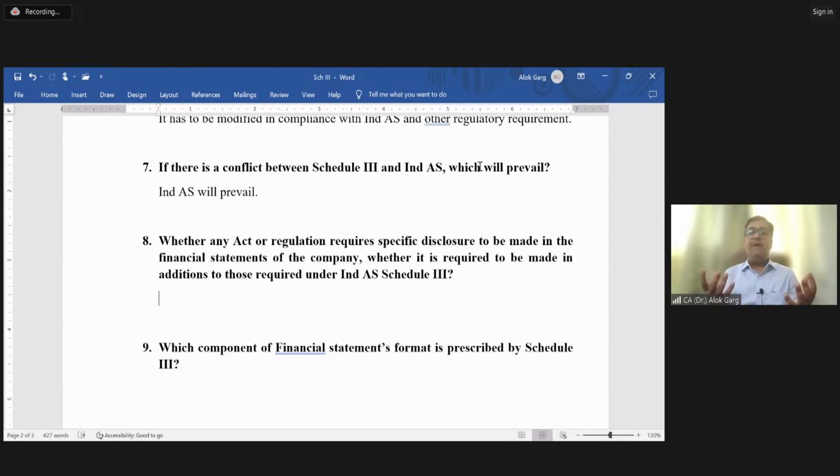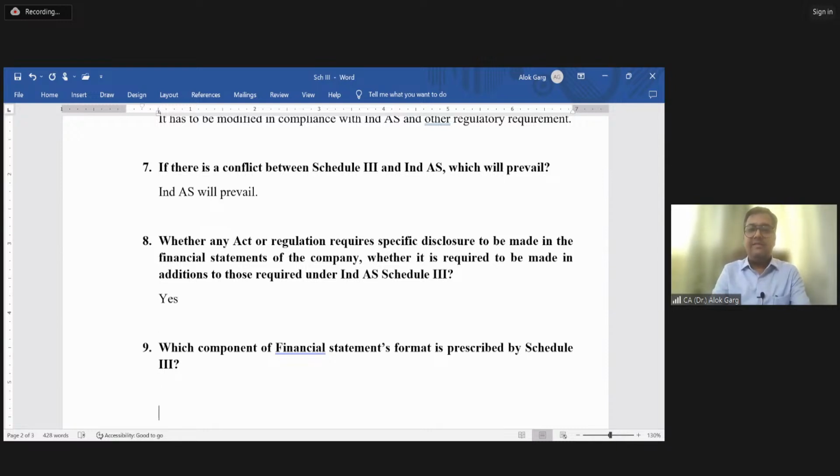You have to apply the rule of harmonious construction. Okay, what does it mean? It means in addition to Schedule 3, if there is any requirement of Ind AS, if there is any requirement of the respective regulator, of course, all these requirements need to be followed while preparing and presenting the financial statement, right?